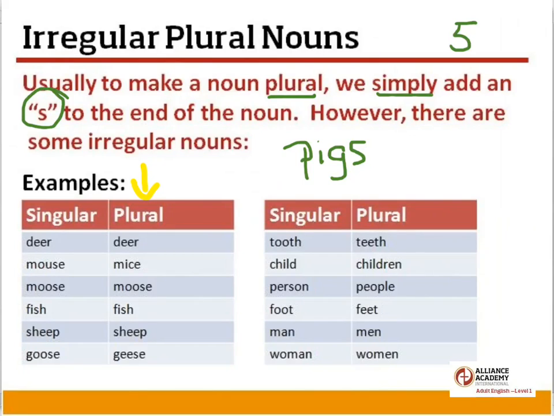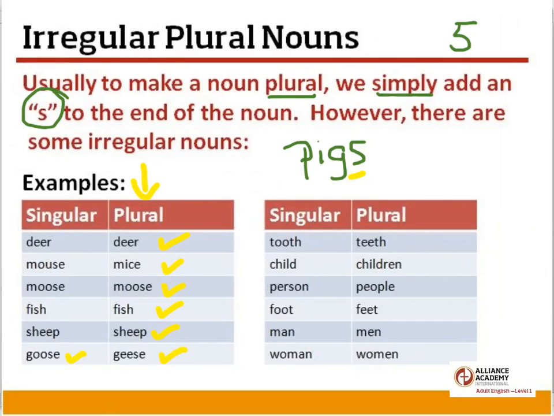Deer, the plural of deer is deer, it doesn't change. Mouse becomes mice in plural. Moose is the same in the plural, it doesn't change. Fish also stays the same. We don't say fishes, but fish and fish in the plural. Singular for sheep and for plural, sheep doesn't change either. We have one goose, but two geese. So those are some animals that do not follow the S rule to make them plural.